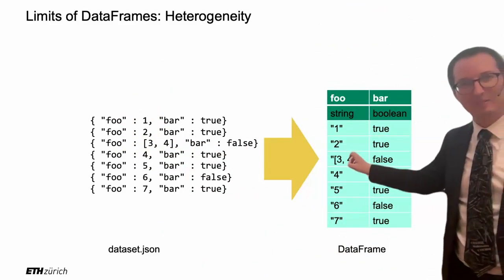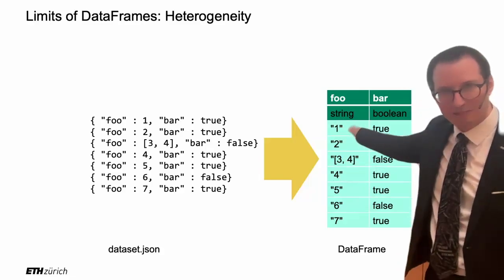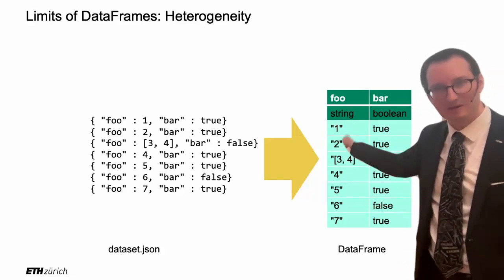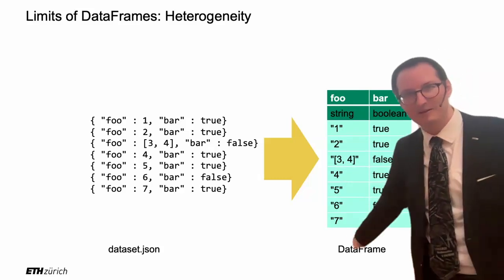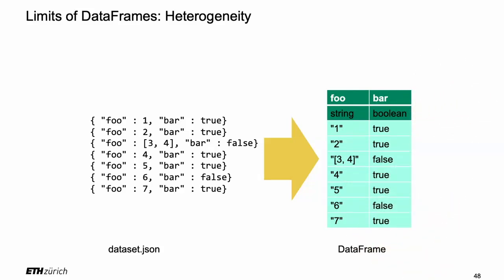But if you look closer, what's happening here is that the colon is a string, and everything here is a string. This is a string, this is a string, this is also a string, this is all a string. I put the quotes to make it clear. Of course, the quotes are not part of the string, but I just wanted to show you that even the array is a string. What is in that string? We know the words to describe that. It's a serialization of the array as a JSON literal, right? We've seen that. You parse, you serialize. So what happens is that this array here, it gets reserialized to a string, and then everything is a string.